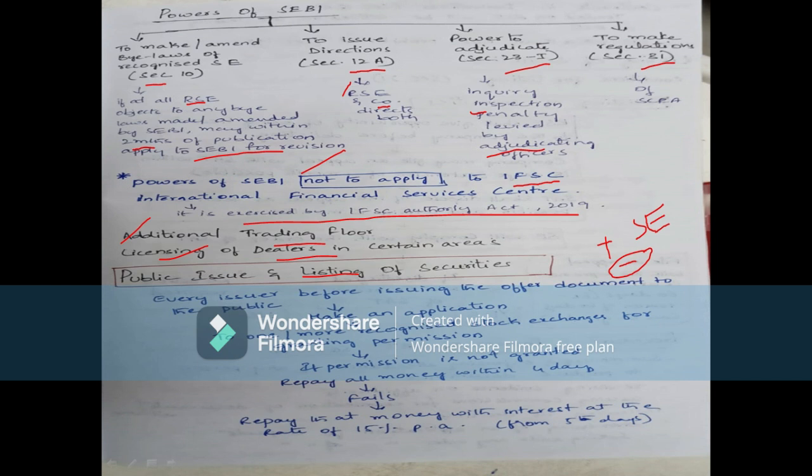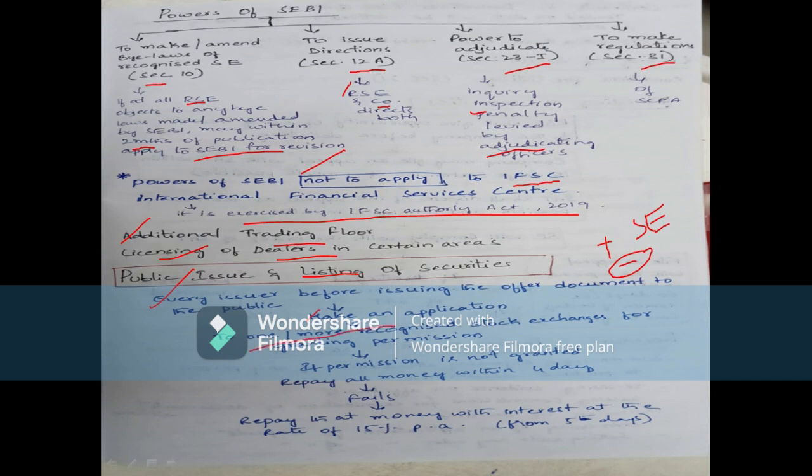Okay, next one is public issue. That was about listing and delisting, and here every issuer, before issuing the offer document to the public, makes an application to one or more recognized stock exchanges, BSE or NSE.